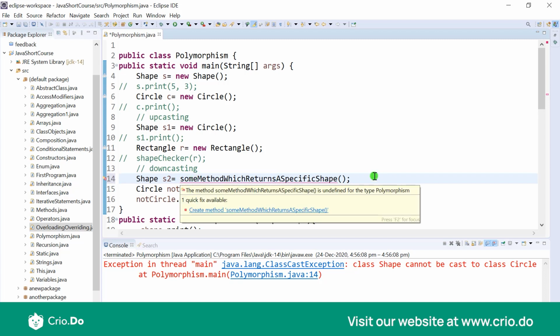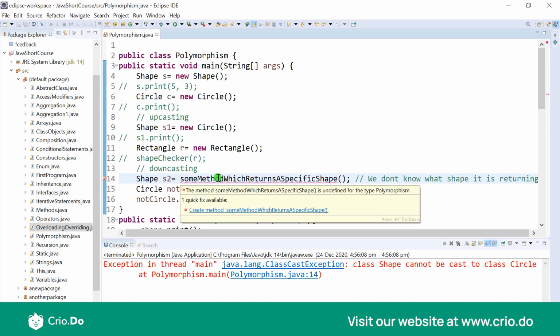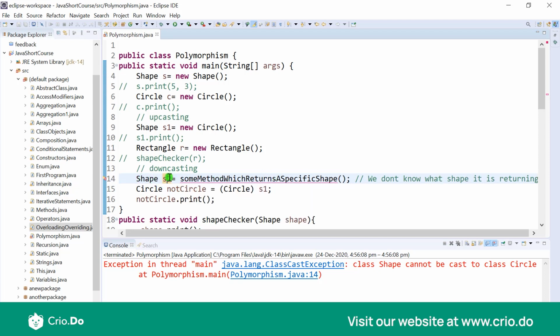Now you don't know which shape this is. We don't know what it is returning, or what shape it is returning. We just know that it's returning some shape. Why not just upcast it to a Shape object and then put that as S2.